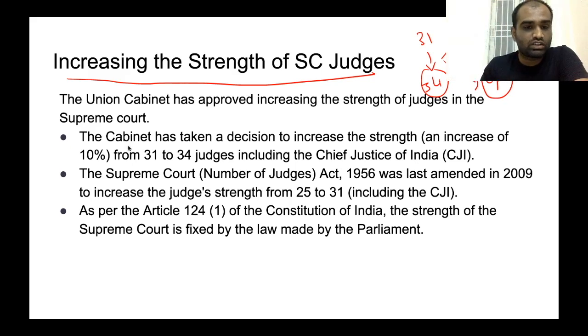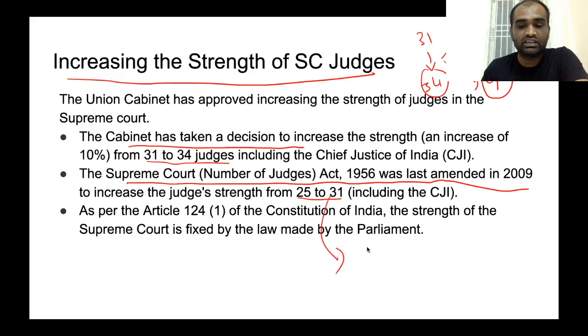See here, the cabinet has taken the decision to increase the strength of the Supreme Court from 31 to 34 judges, which includes the Chief Justice of India. The Supreme Court (Number of Judges) Act 1956 was last amended in 2009 to increase the judges' strength from 25 to 31. Now it has been amended recently in 2019. Okay. As per Article 124, Clause 1 of the Constitution of India, the strength of the Supreme Court is fixed by law made by the Parliament. So these are the provisions with respect to increasing the strength of Supreme Court judges.